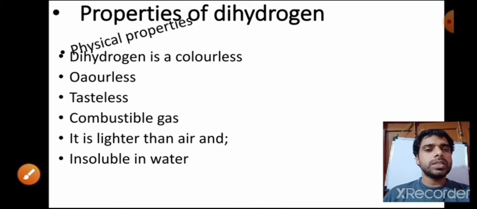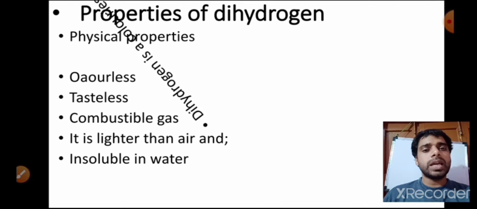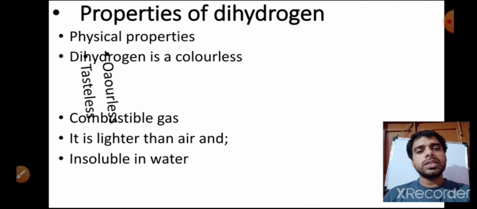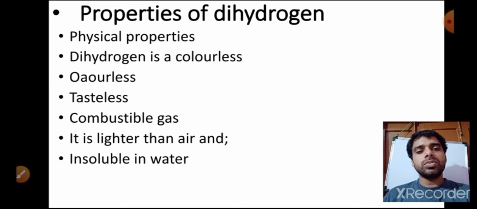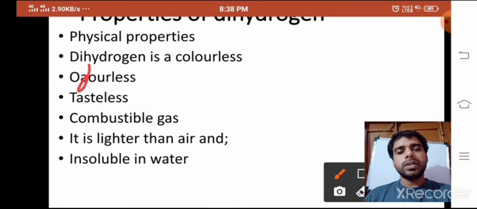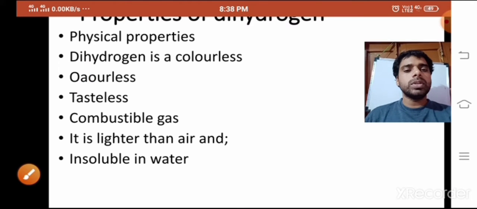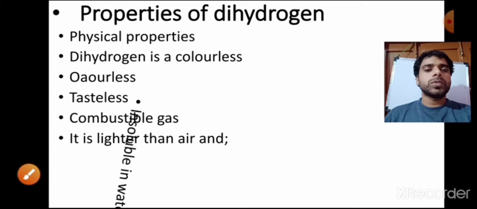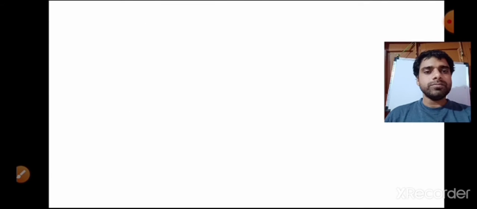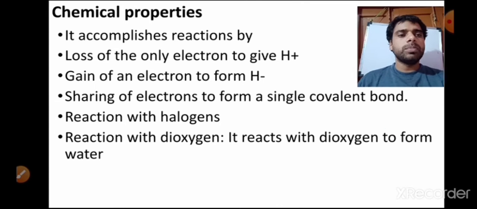You can see the very first physical property is that dihydrogen is colorless. Then it is odourless, then tasteless, a combustible gas, lighter than air, and insoluble in water. Then after this, the chemical properties.